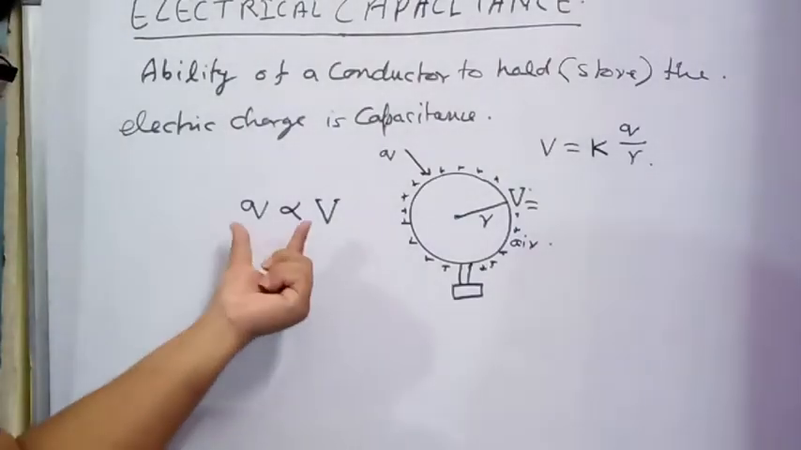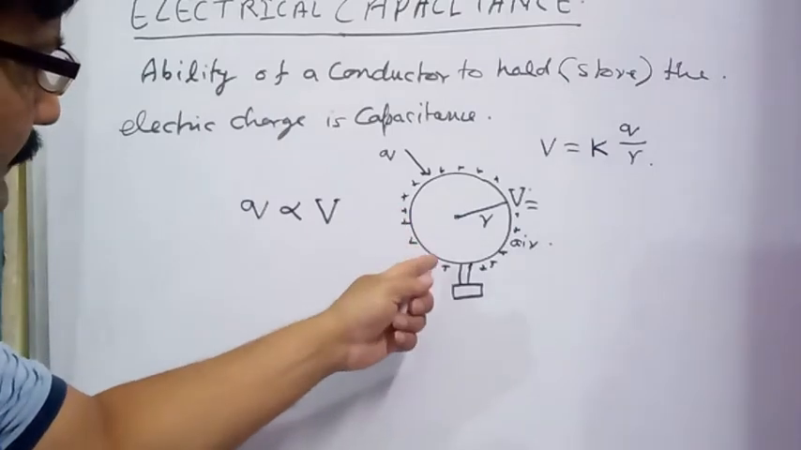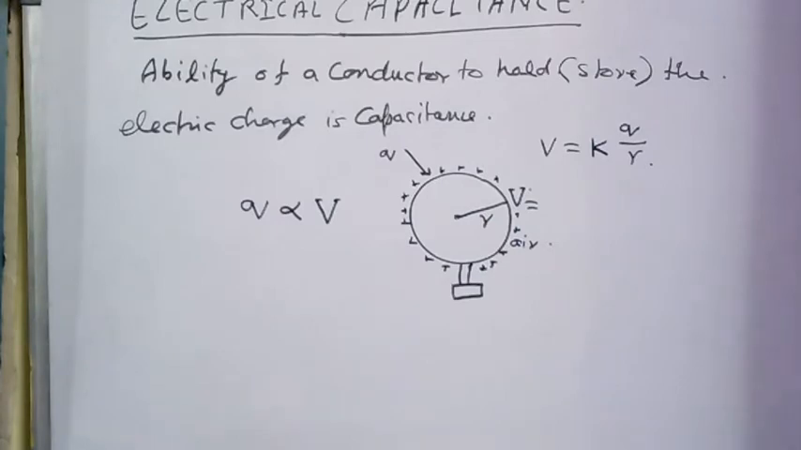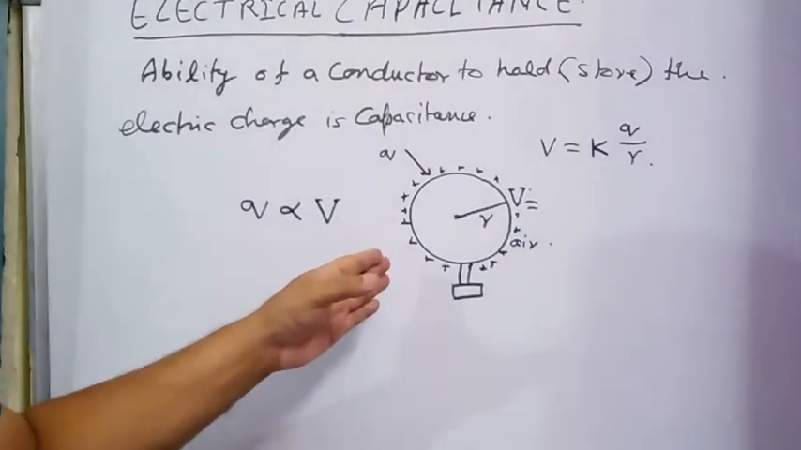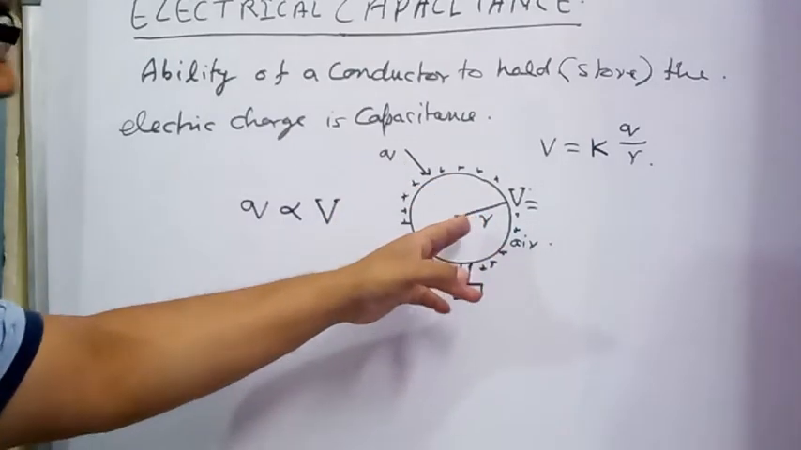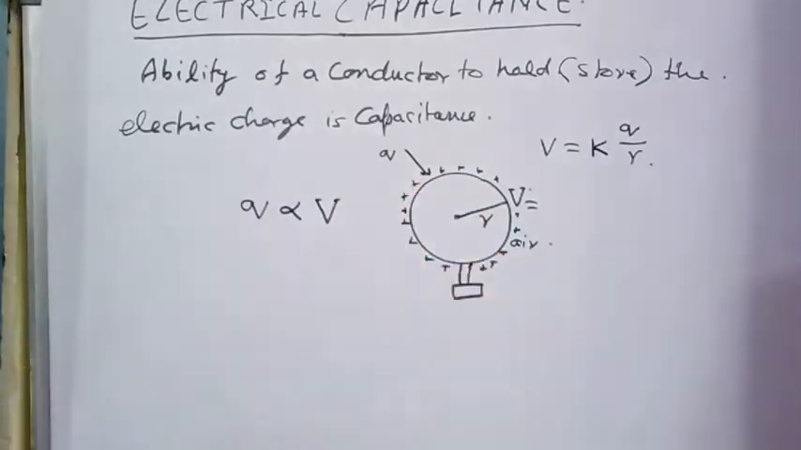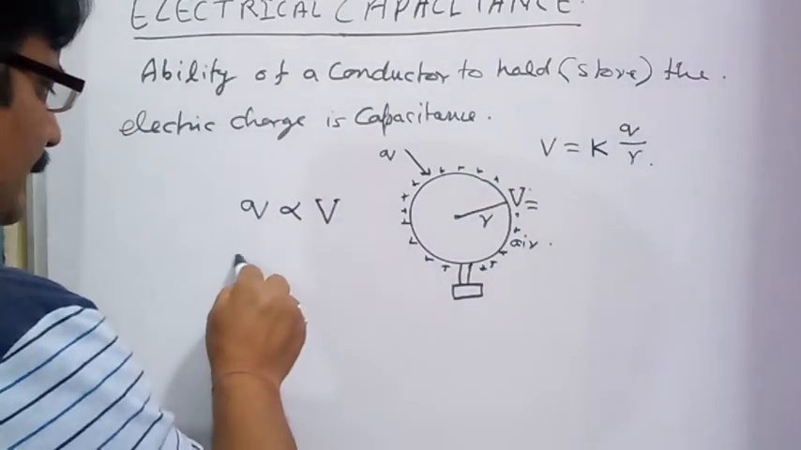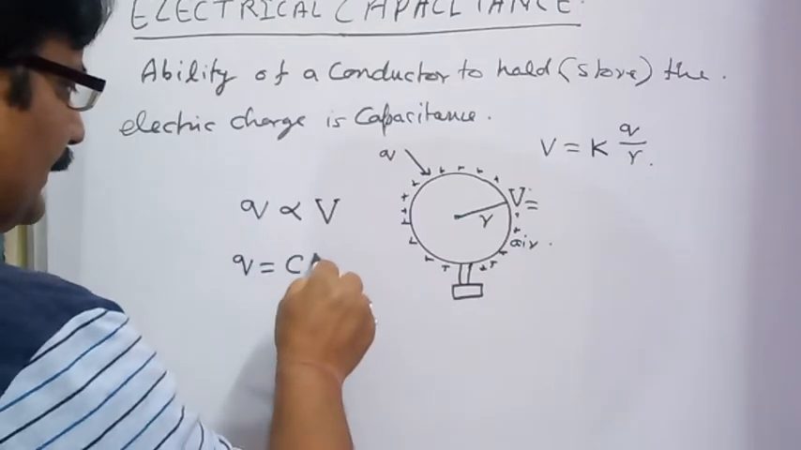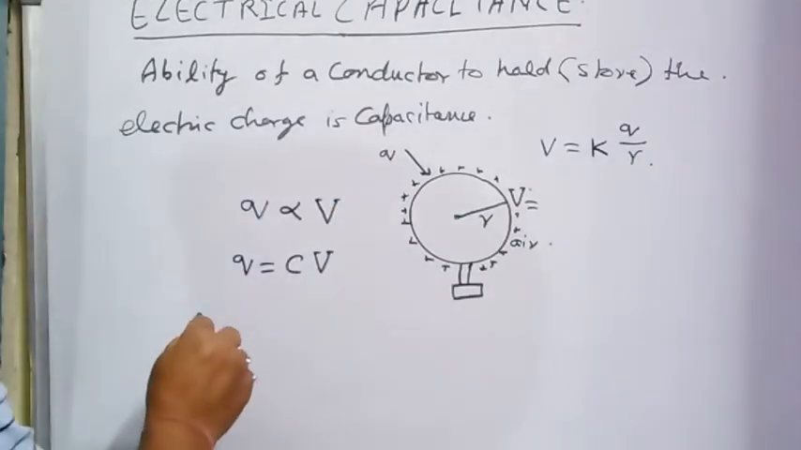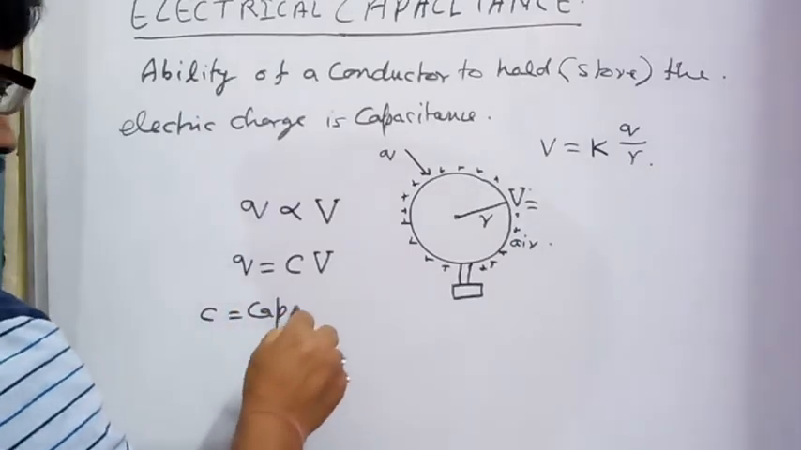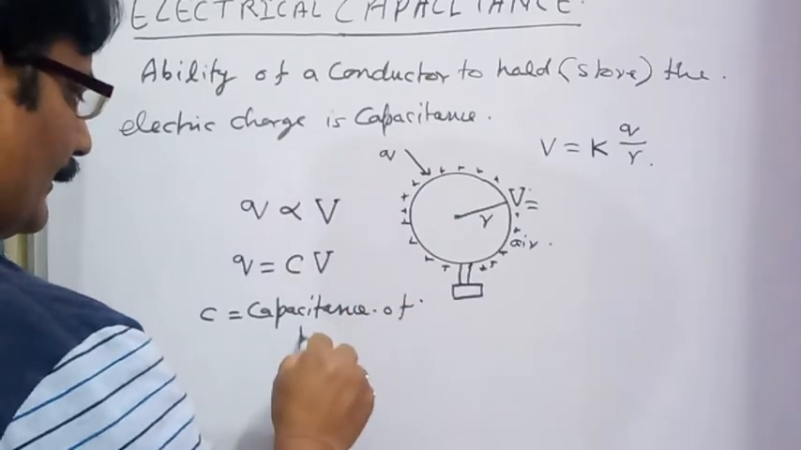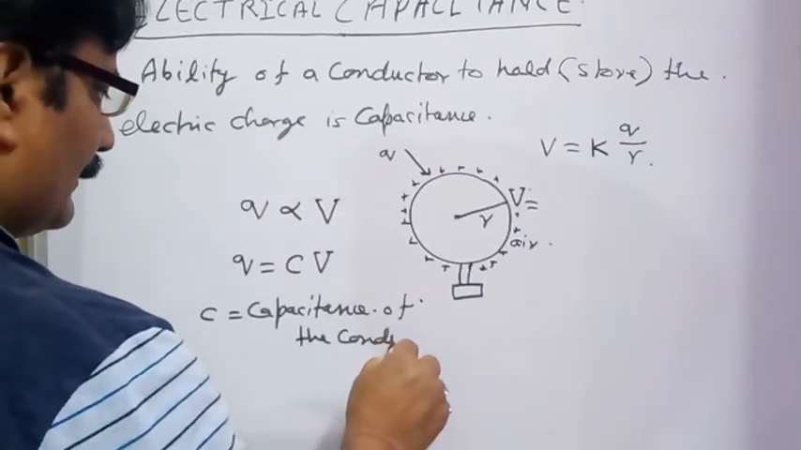It means charge given to a conductor increases potential on its surface. Whatever amount of charge is given to the conductor, that spreads over its surface and potential on the surface of the conductor will increase. If we use a proportionality constant, we can write Q is equal to C into V. This C is called capacitance of the conductor.